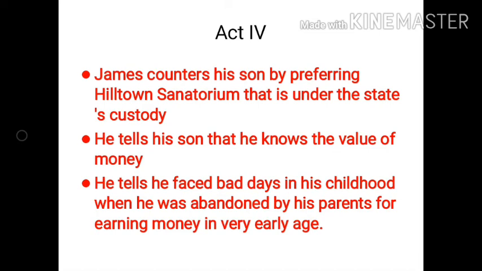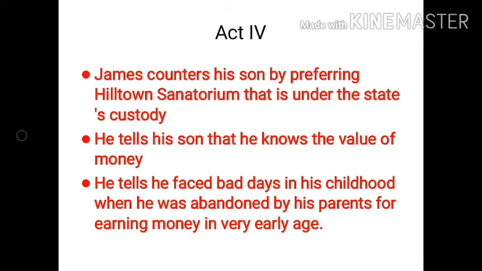He tells that he faced bad days in his childhood when he was abandoned by his parents and had to earn money at a very early age. So friends, one fact more: when James Tyrone was a child, his father abandoned him and he had to earn money for himself.